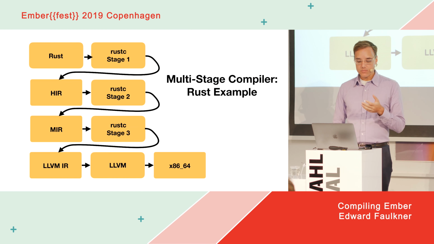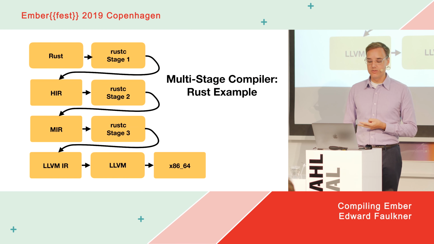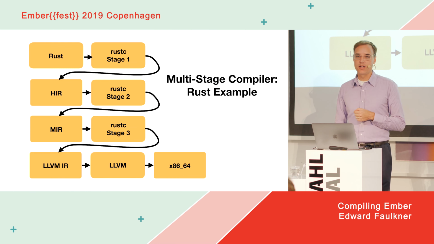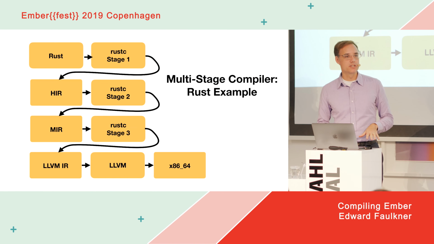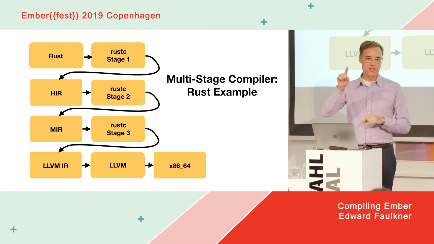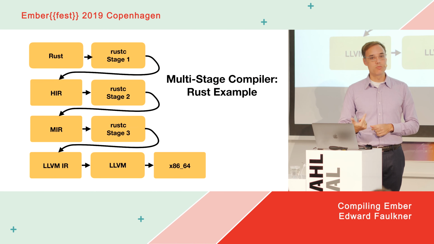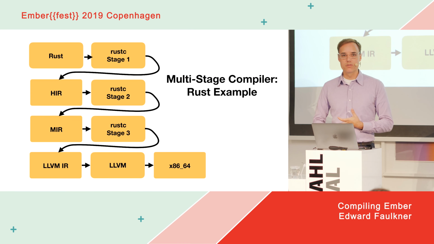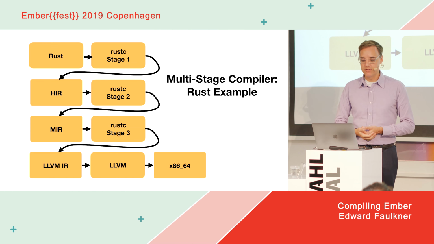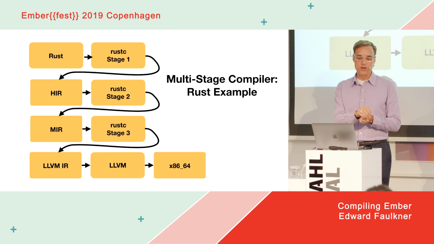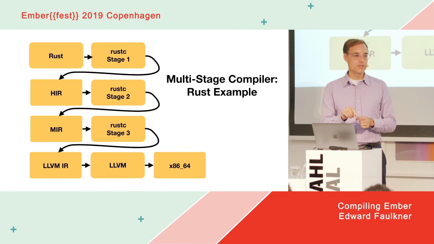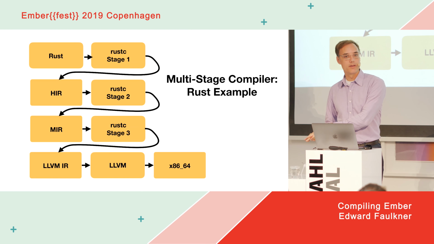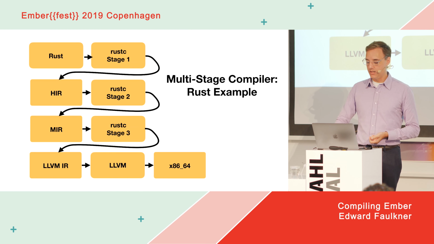Right? So this example is useful because it illustrates the two powerful things about multi-stage compilers. The first is that your early stages can do a lot of work to set things up so that the later stages can take more things for granted. They can have more information. They can assume certain invariants because the early stages took care of that. And so it makes the later stages more powerful. It gives them more information, and it gives them more simplicity. The second thing that's powerful here is this idea that you don't need to compile all the way to your final target language. You just have to compile far enough to get to a good standard that has good shared support to get the rest of the way. Right? And we use both these capabilities in Embroider.